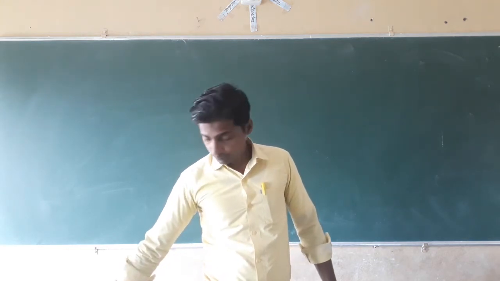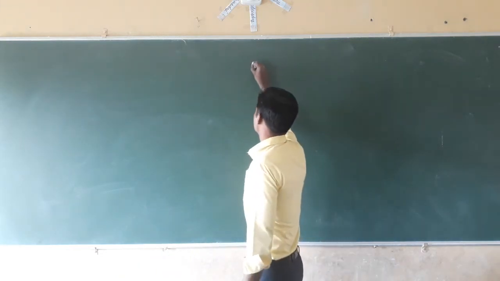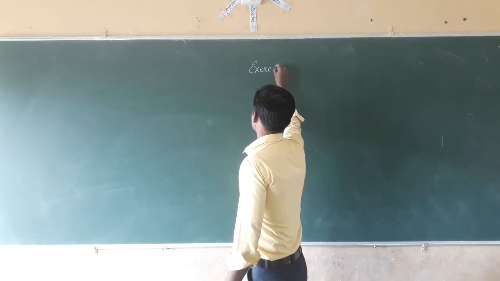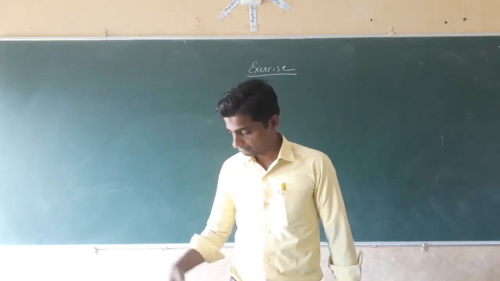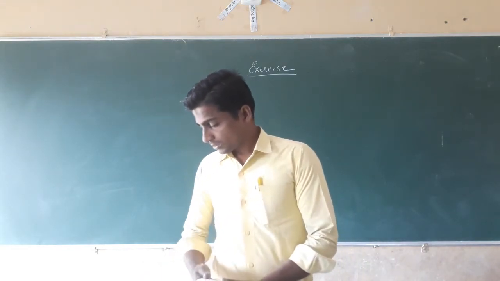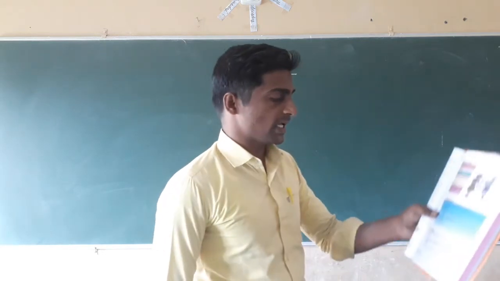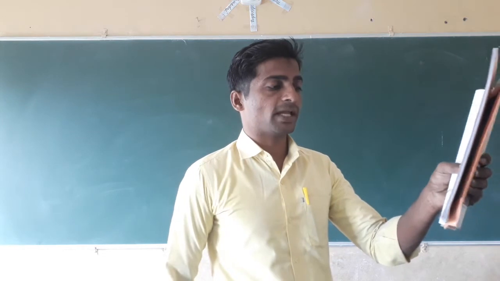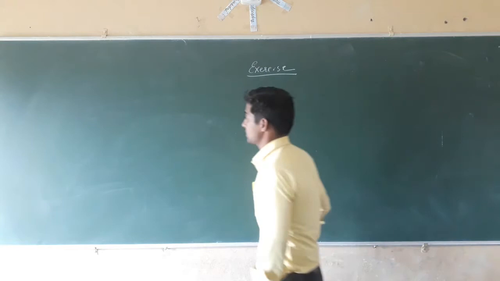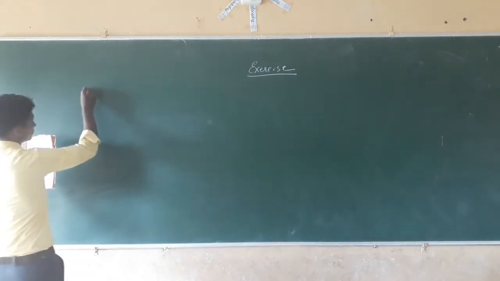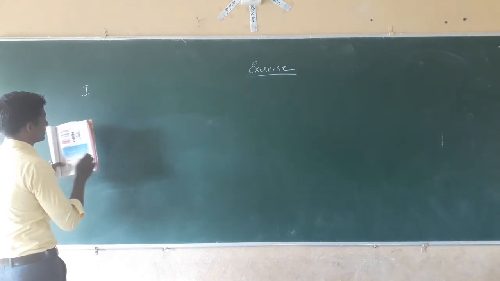Next, dear students, now we are going to study the exercise part of this topic. Exercise. He has given the first question: rearrange the boxes given below to make a sentence that helps us to understand opaque objects. The first question is a rearrangement. He has given seven boxes.